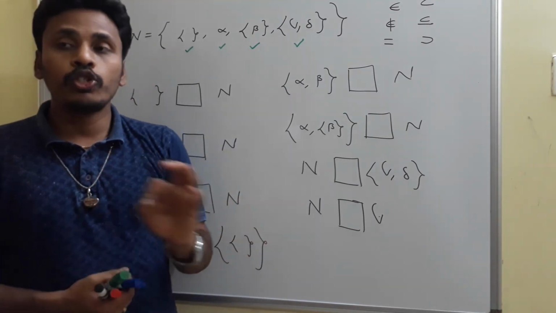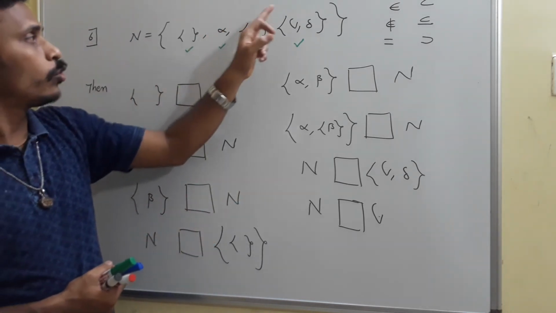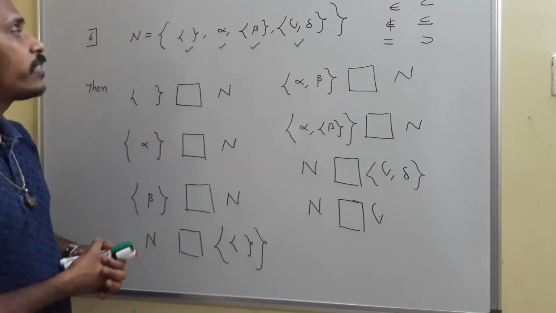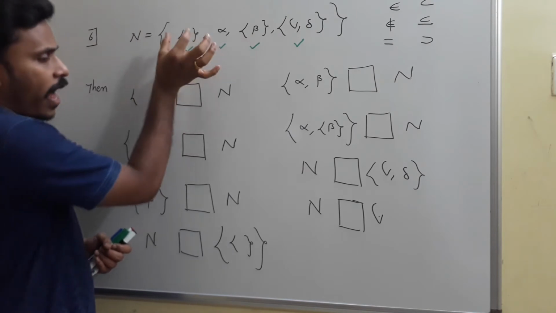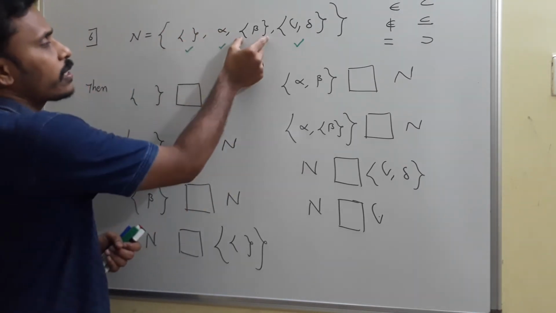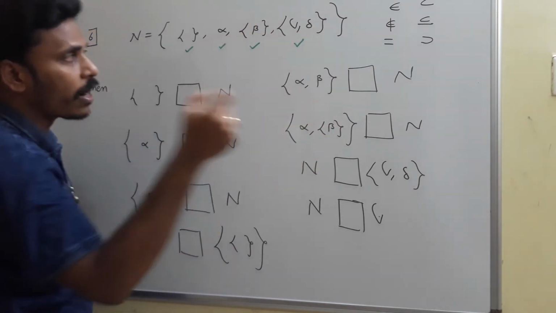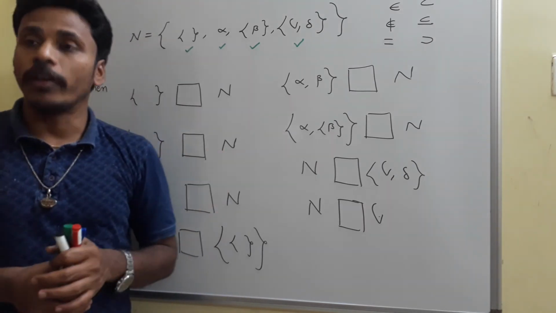At the end, you just don't count the number of elements of n as 1, 2, 3, 4, 5, like that. You need to count the number of elements just by the difference of these commas. Okay, this is an empty set, one element; this alpha is another element; this set containing beta is the third element; this set containing gamma comma delta is the fourth element. Right, and I have 4 elements.